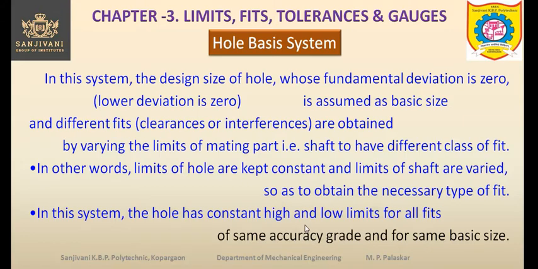The higher limit and the lower limit of the hole are constant for all fits of same accuracy grade and for same basic size. So if the basic size is not changed and the accuracy grade is not changed, then the upper and lower limits of the hole are kept constant.